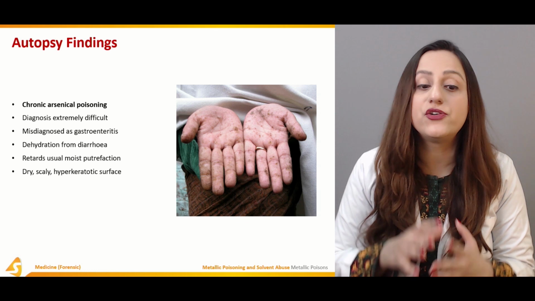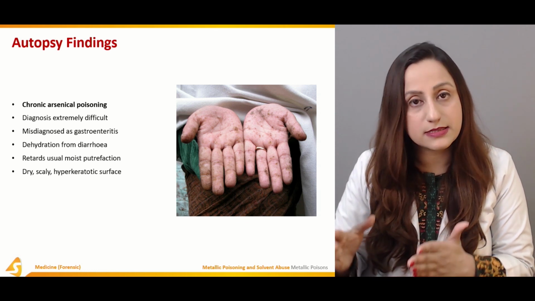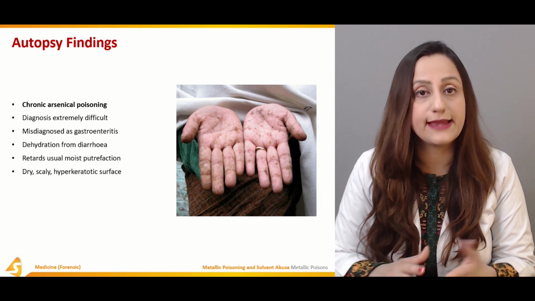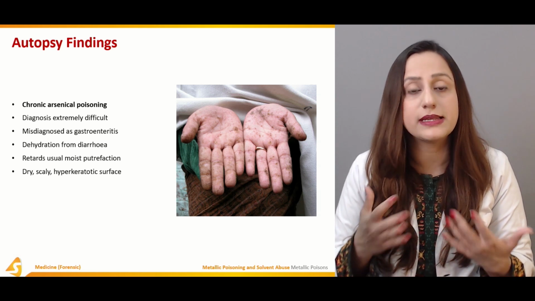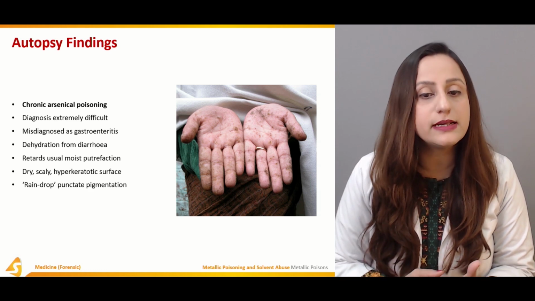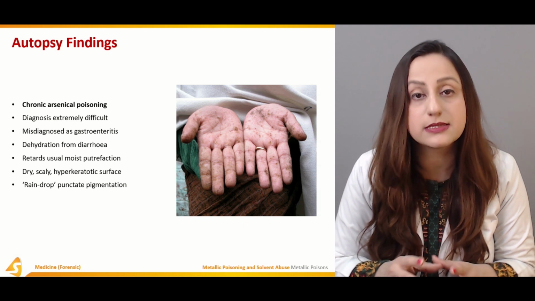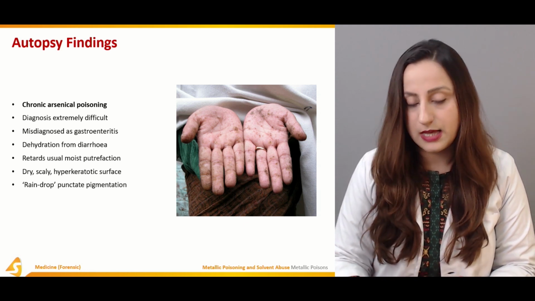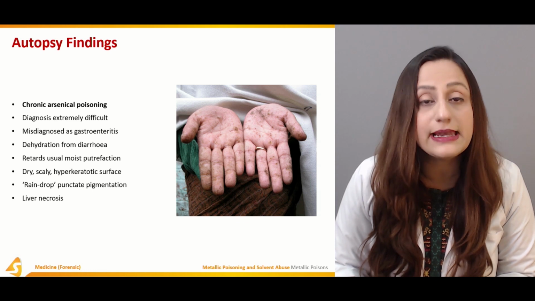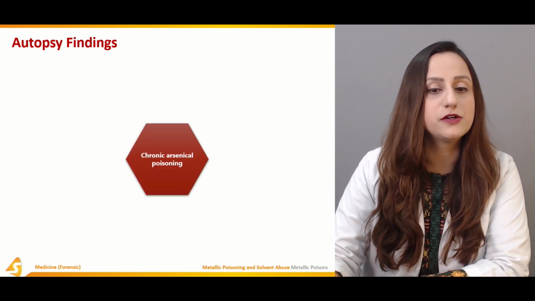And then we'll have a dry, scaly, hyperkeratotic skin. These are the surface conditions of the skin, even on the hands, on the palms, and even on the soles of such a person. The raindrop punctate pigmentation is the terminology that is used in these cases. And liver necrosis is another complication that is observed in such cases.